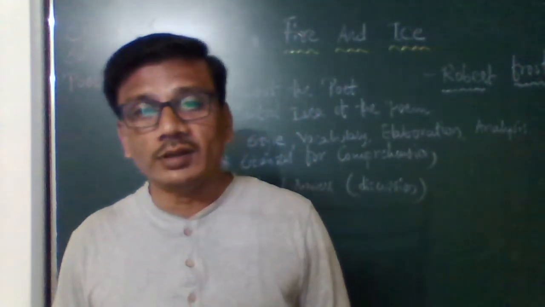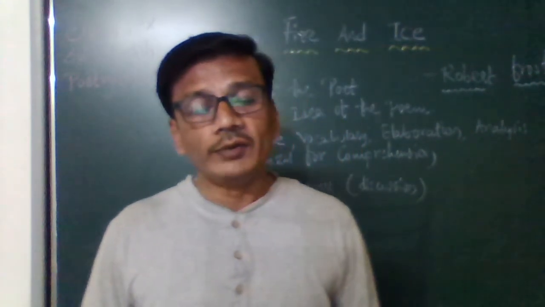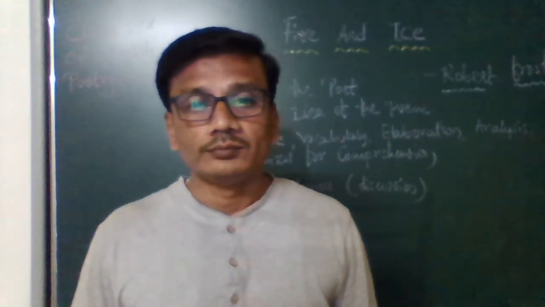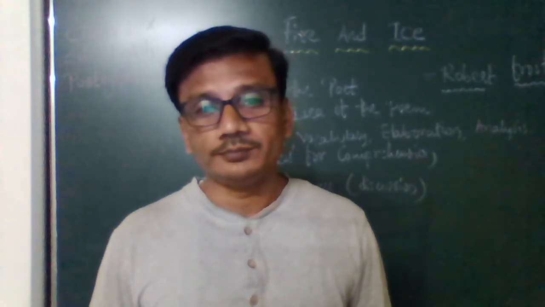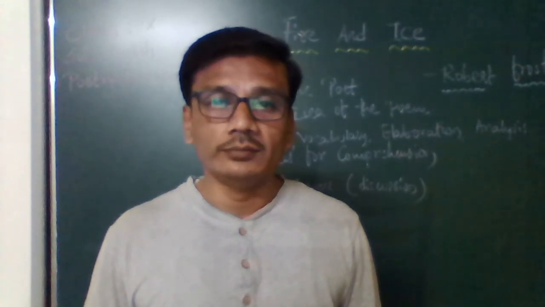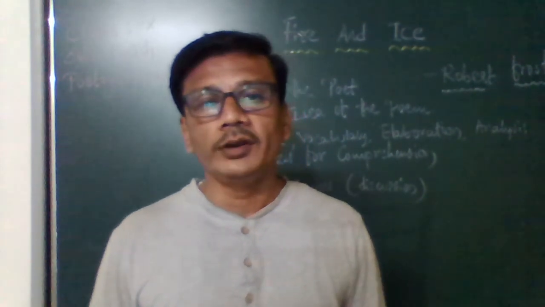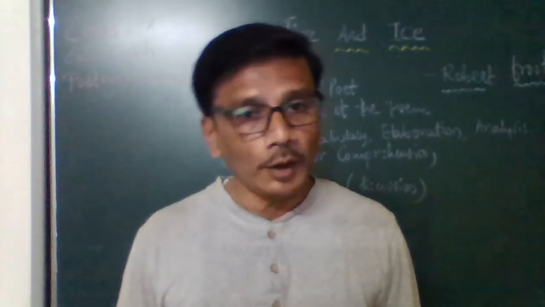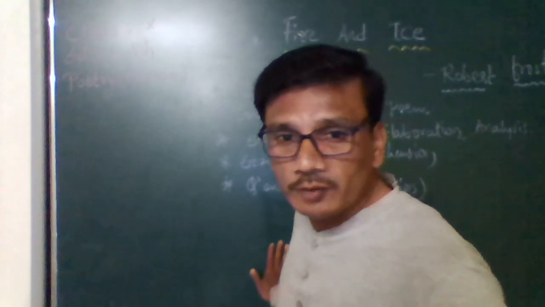So that's why the people in the cold continent consider ice is going to diminish the world, whereas in the hot continent, the people say that fire is going to diminish the world. But it all depends on the people traveling from both extremes. So the message given by the poet: too much is too bad. These are the valuable thoughts and views given in a small poem of hardly 8 to 10 lines. All meaningful words are there. I hope you liked and understood this poem, Fire and Ice by Robert Frost.